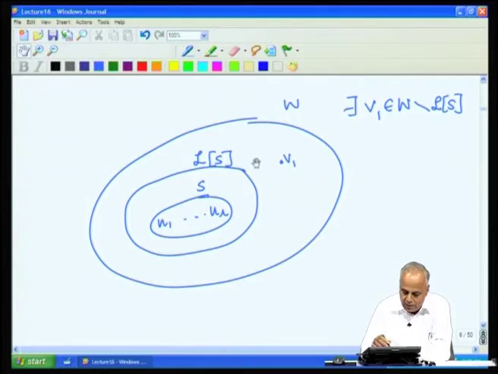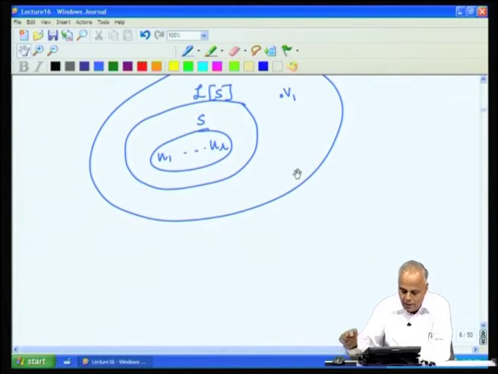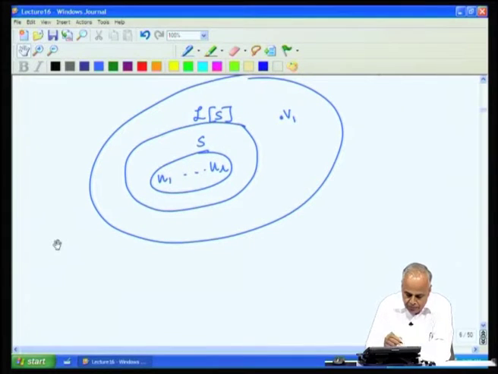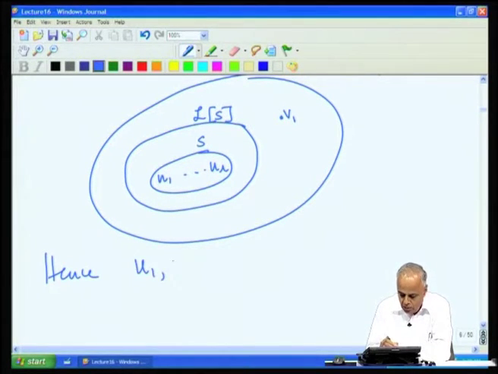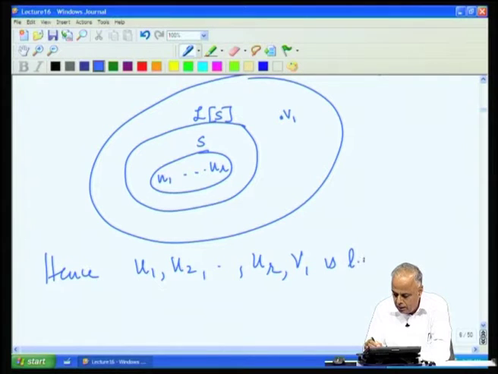So, we take the bigger space to be W, the subspace of W to be Ls, something outside that and something linearly independent inside that, together they must be linearly independent. Hence, U1, U2, UR with V1 now appended is linearly independent in W.